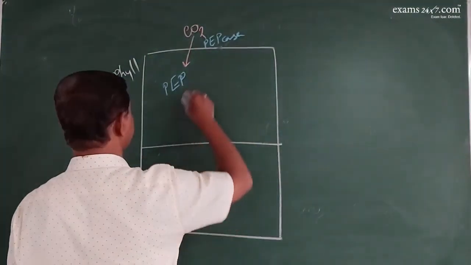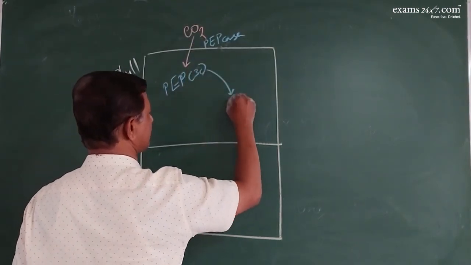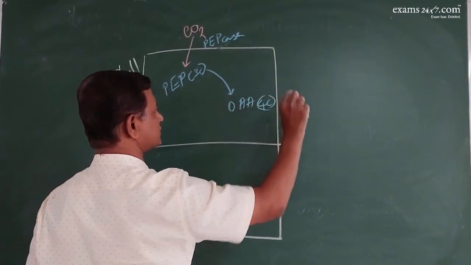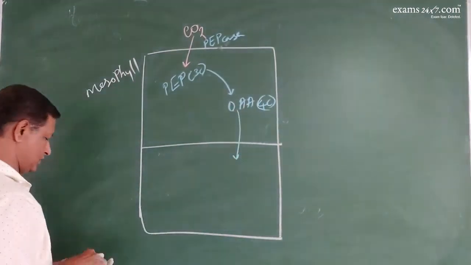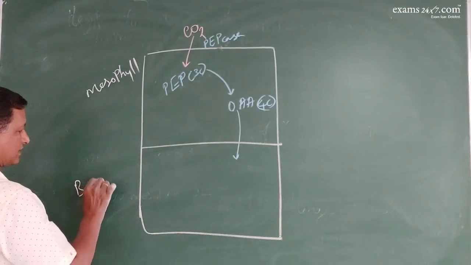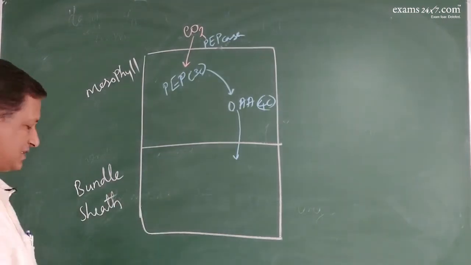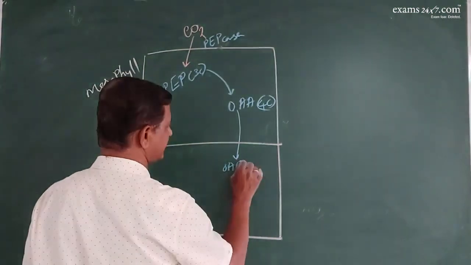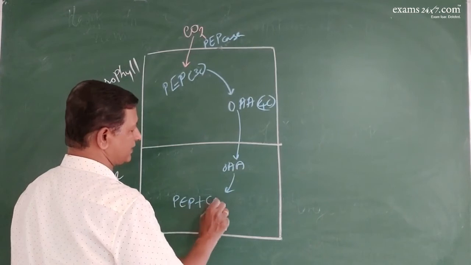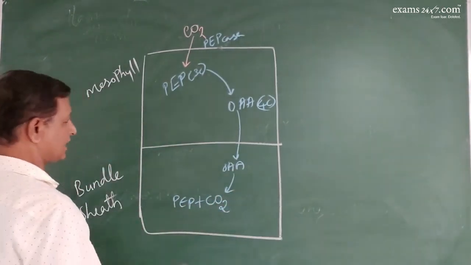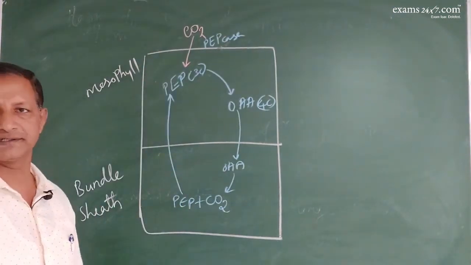So this phosphoenol pyruvate, a 3 carbon compound, plus 1 carbon compound produces a 4 carbon compound called oxaloacetate. Now this oxaloacetate will be transferred to bundle sheath cells, and here oxaloacetate will be converted again into phosphoenol pyruvate plus carbon dioxide. Now this phosphoenol pyruvate goes back to the mesophyll and absorbs 1 more carbon dioxide.